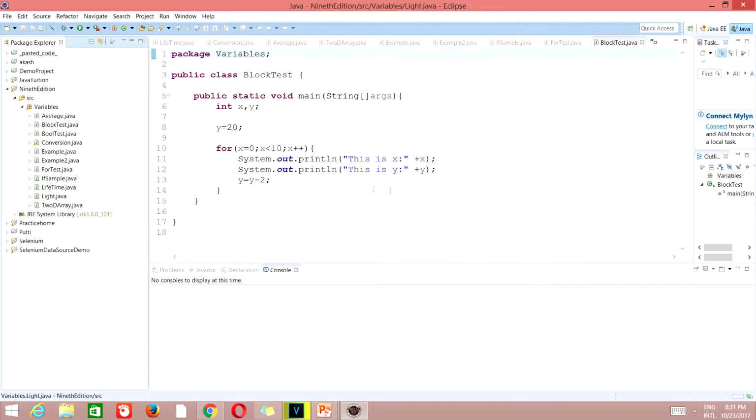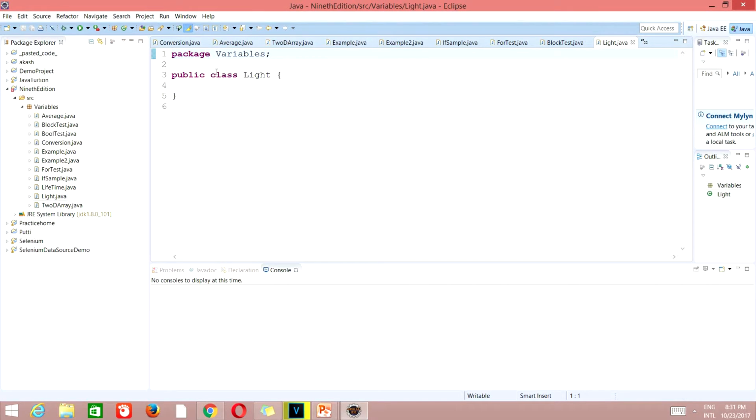Finish. So guys, you can see here that we have taken the package variables and public class light. So we'll take the main method as always, public static void main, String args.